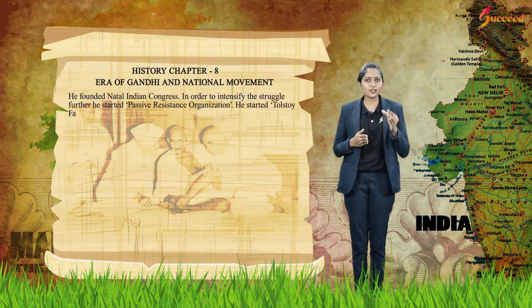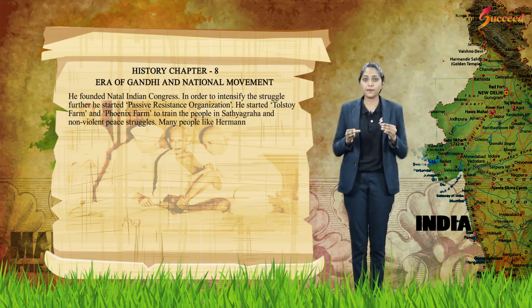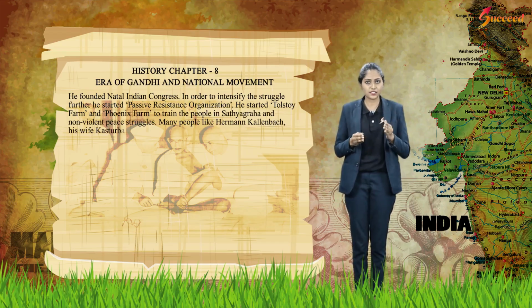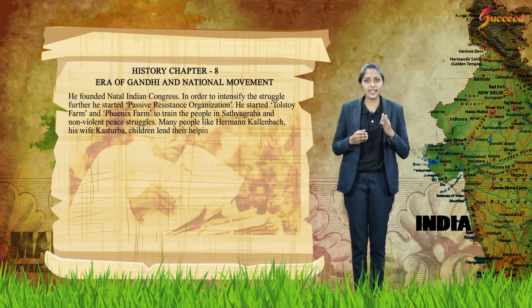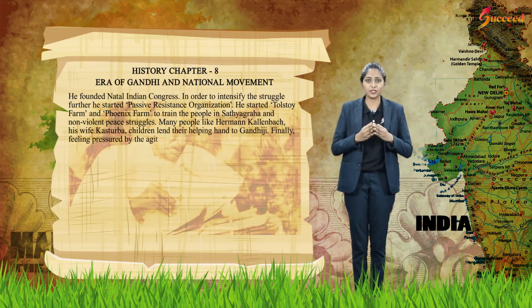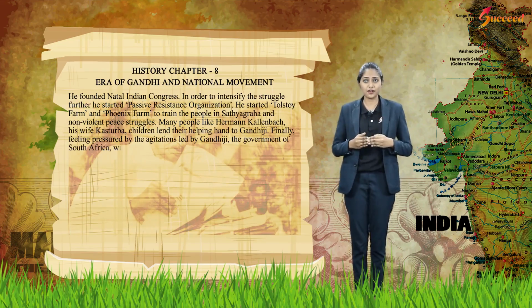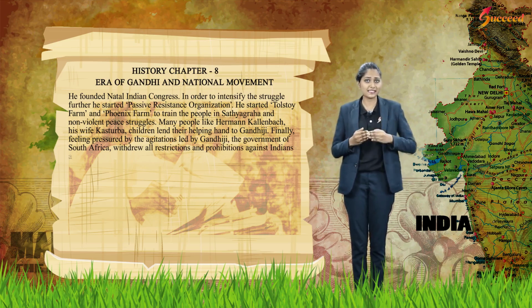He started Tolstoy Farm and Phoenix Farm to train the people in Satyagraha and non-violent peace struggles. Many people like Hermann Kallenbach, his wife Kasturba, and children lent a helping hand to Gandhiji. Finally, feeling pressured by the agitations led by Gandhiji, the government of South Africa withdrew all the restrictions and prohibitions against Indians and black people.